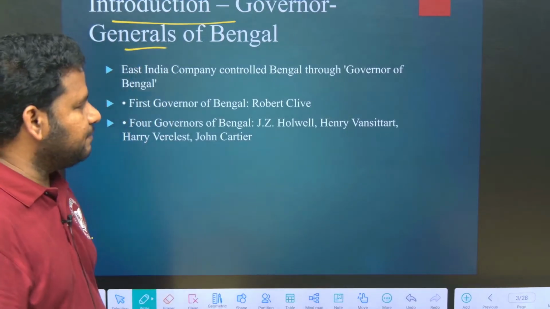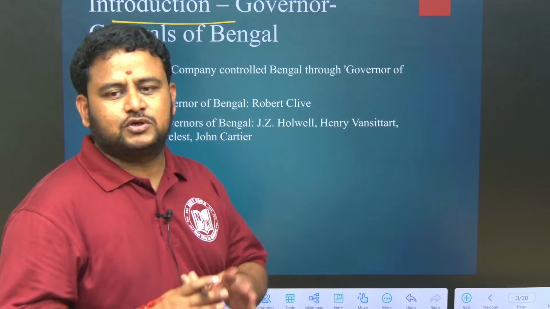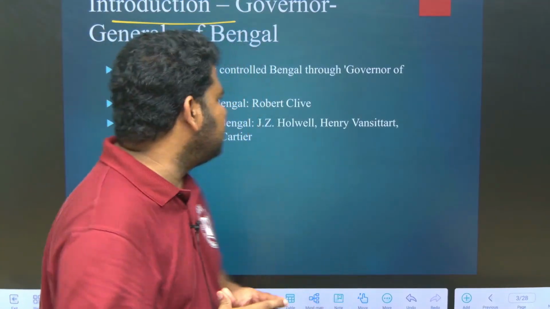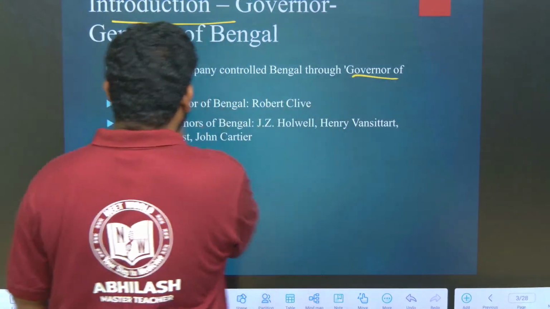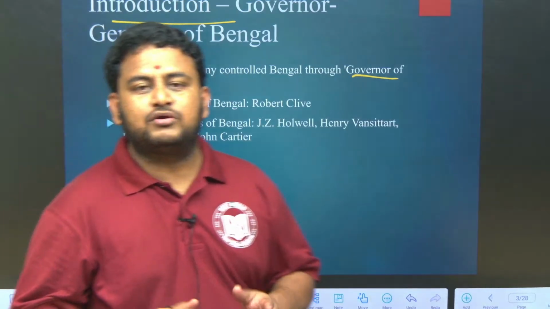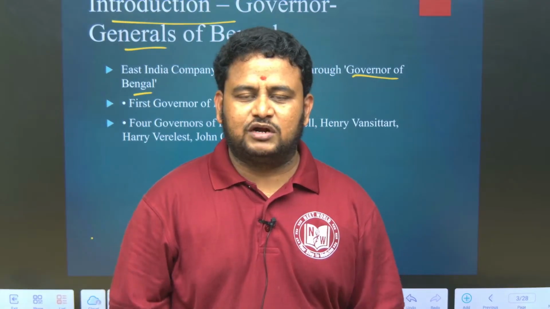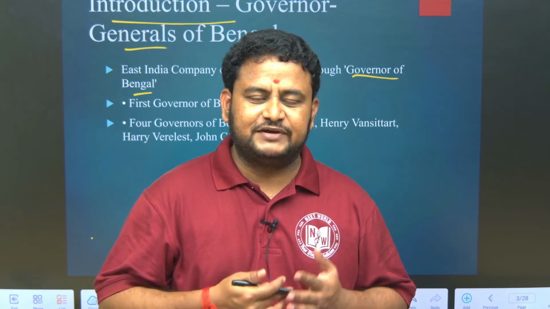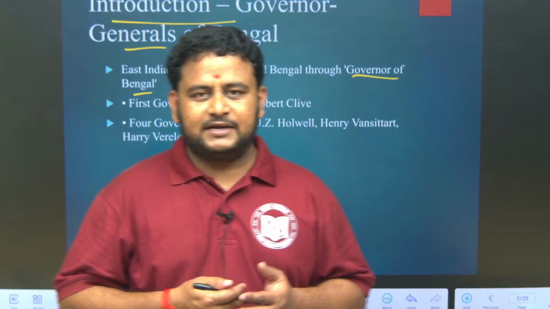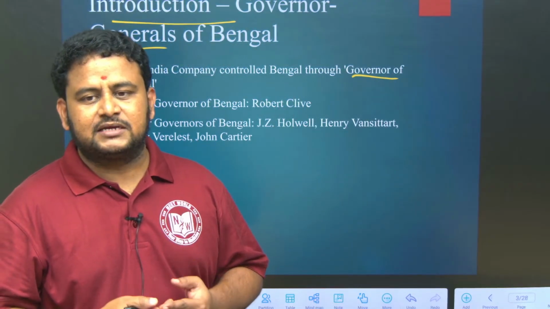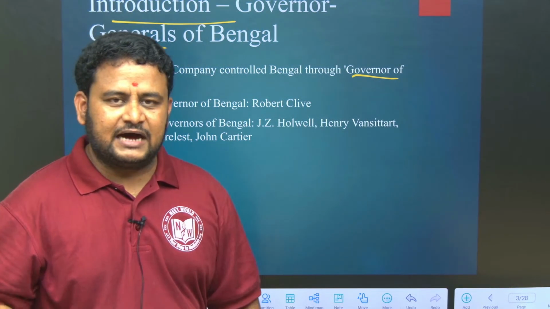So East India Company controlled Bengal through a post called governor general. They are called as what? Governor of Bengal. Earlier they were not called as governor general, they are called governor of Bengal. Okay. Then they started passing various legislation. One of the legislation is Regulating Act of 1773. Through that, the governor of Bengal was made governor general of Bengal, and other presidencies were there.